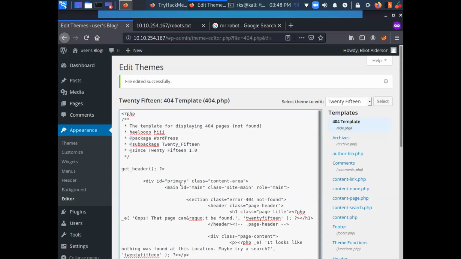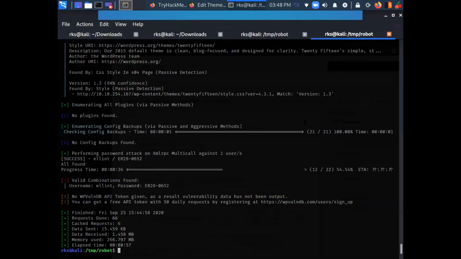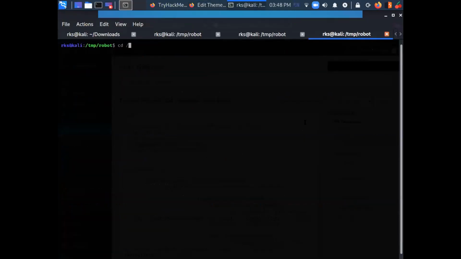Instead, what we are going to do is we are going to just take a generic PHP reverse shell, and I will just upload it here. So let's get back to my terminal. cd /usr/share. Let's do a cp /usr/share/webshells/php reverse shell. So I have copied my PHP reverse shell here.